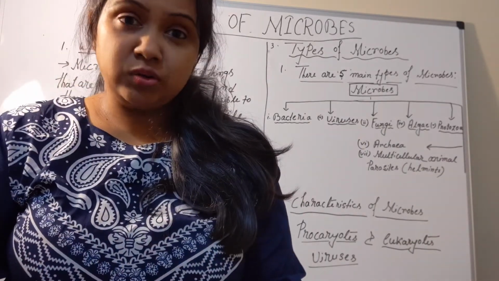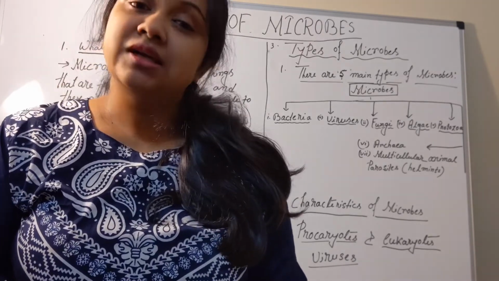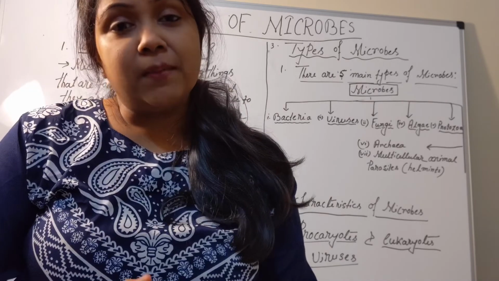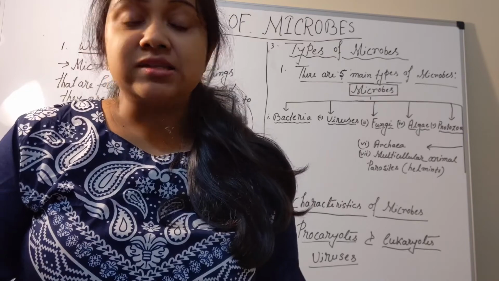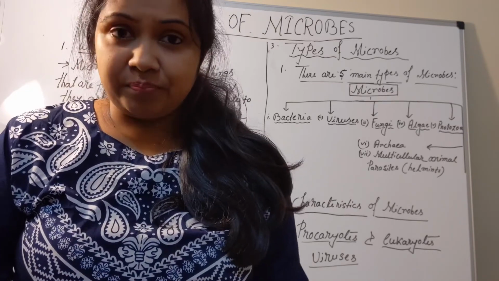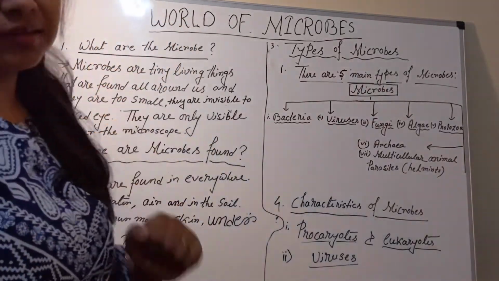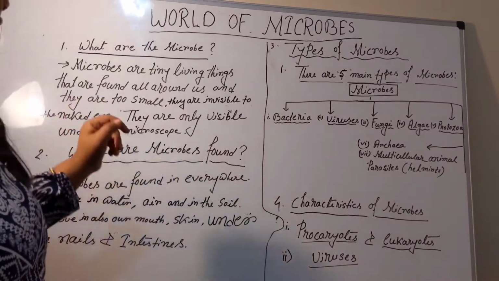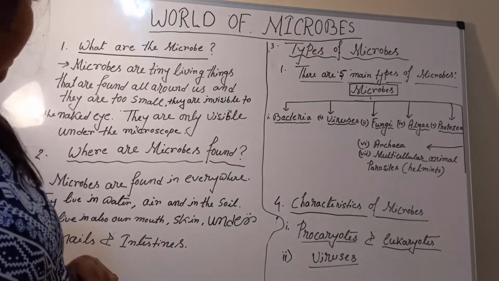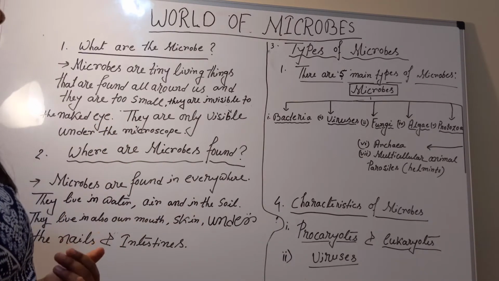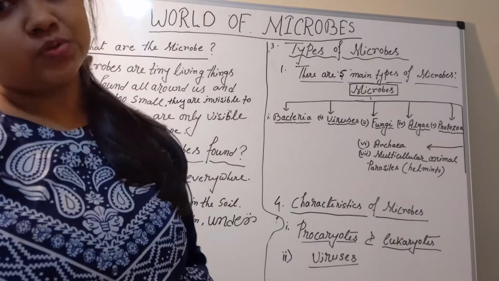So first you have to know what are the microorganisms. Micro means tiny and organism refers to living things like plant, animal, single cell form. So you need to know first what are the microbes. Microbes are tiny living things that are found all around us, and they are too small and invisible to the naked eye. They are only visible under the microscope.